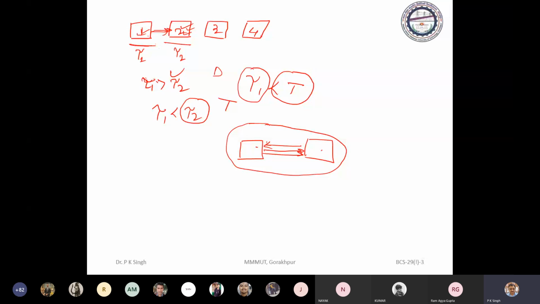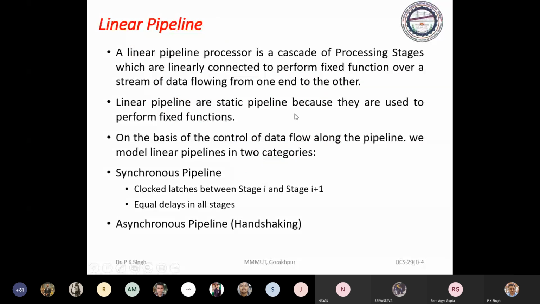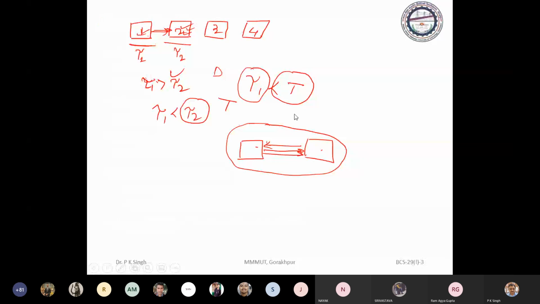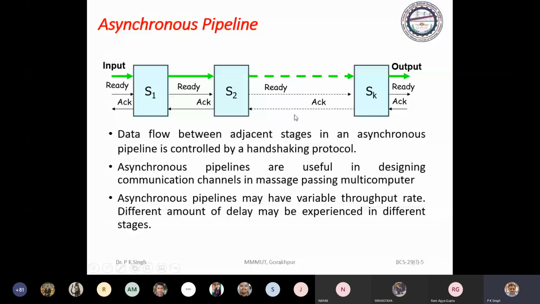And in asynchronous, when a stage completes the processing of the current task, it will send a signal. And after getting the acknowledgement, it will hand over the task.